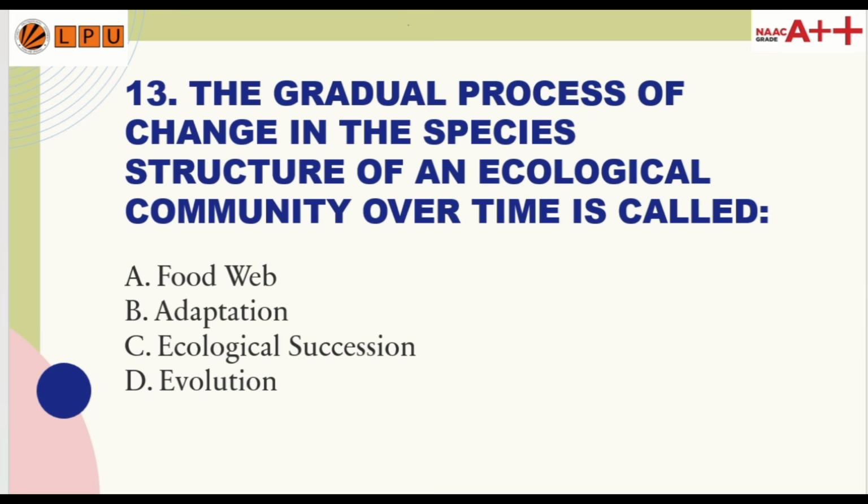Question number 13. The gradual process of change in the species structure of an ecological community over time is called: option A food chain, option B adaptation, option C ecological succession, and option D evolution. So the correct answer of question 13 is option C.